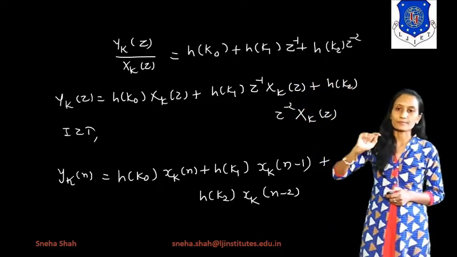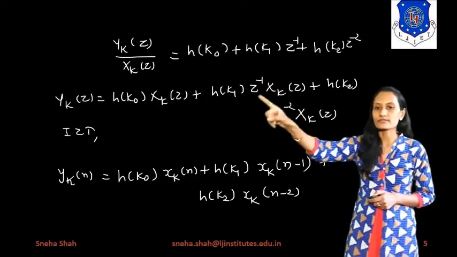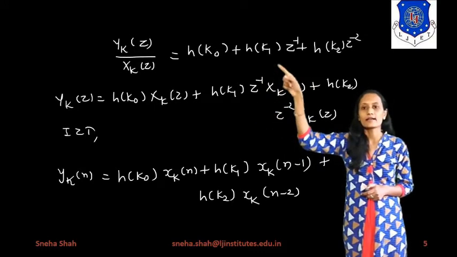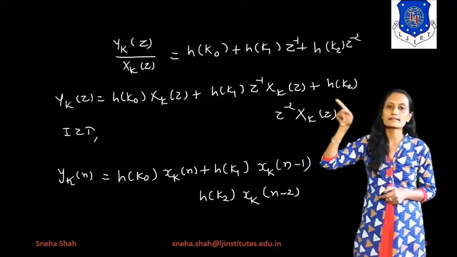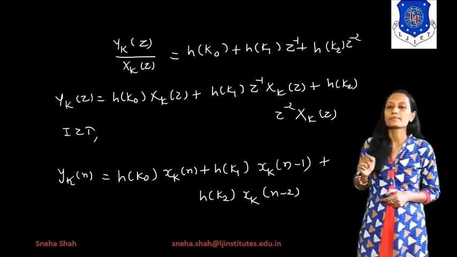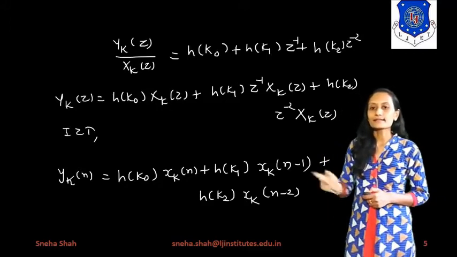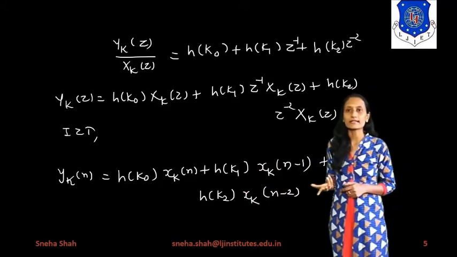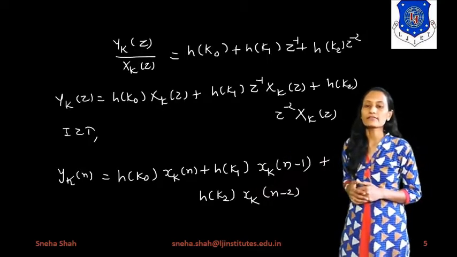Now, if we multiply Xk of z on both sides, the first term will be h of k0 into Xk of z plus h of k1 z inverse into Xk of z plus h of k2 z to the power minus 2 Xk of z. Now, if we take the inverse z transform on both sides, this term will be represented as yk of n, because the inverse z transform of Yk of z gives you yk of n.